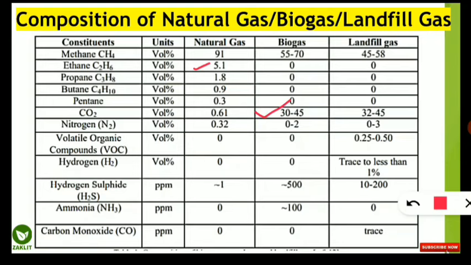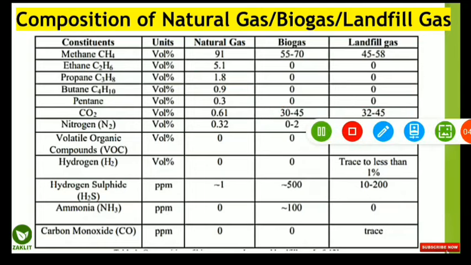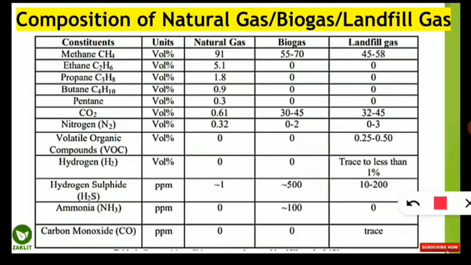Next thing is landfill gas. In landfill gas, the second highest will be again carbon dioxide, that is 32 to 45% approximately. Now some other thing you should also note down is that in case of natural gas we can see ethane, but in biogas and landfill gas ethane is not seen. Similarly it is also same for propane, butane and pentane, which are not found in biogas and landfill gas, but in case of natural gas they are found in certain low percentage.